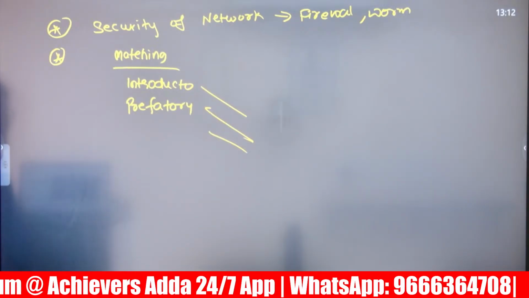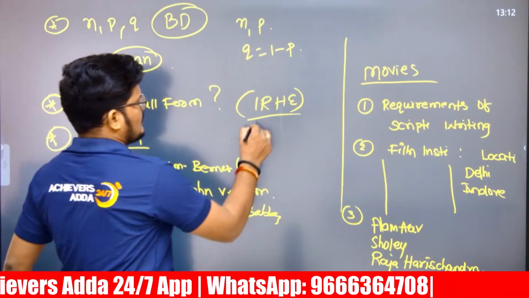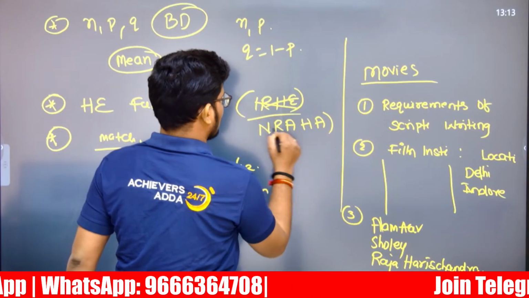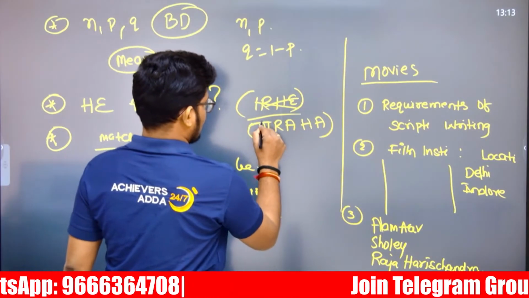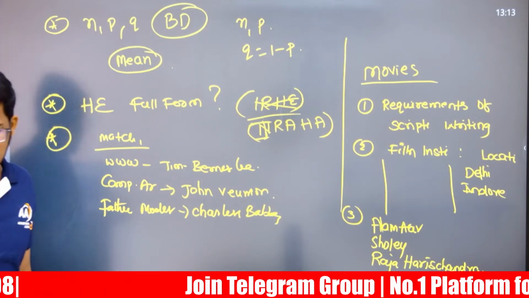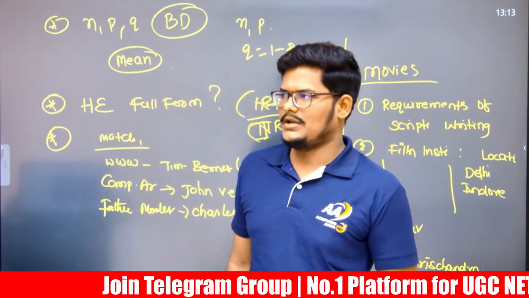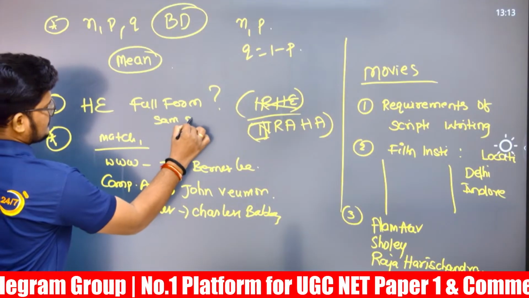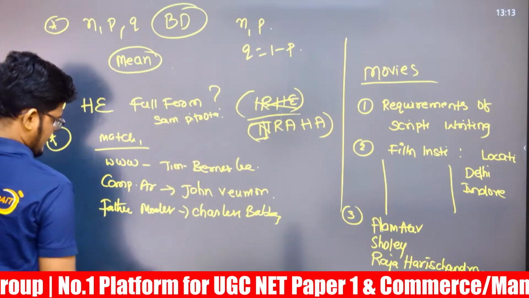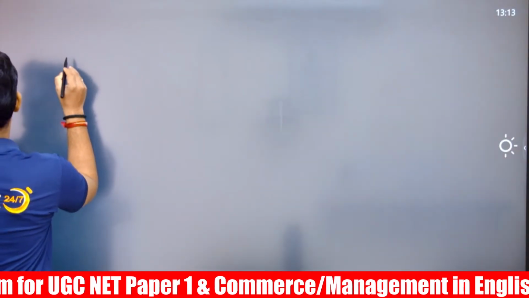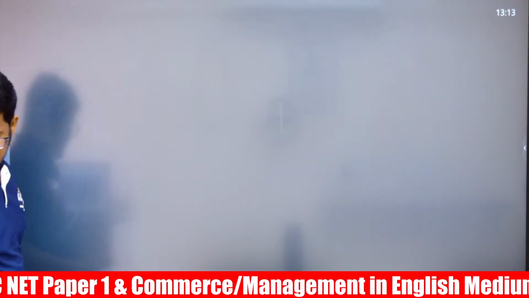This is related to IRA full form. This has been covered in the National Knowledge Commission. IRA, Independent Regulatory Authority of Higher Education, which has been suggested by the National Knowledge Commission 2005, Sam Pitroda Commission. There is a short which I posted on this, concept number 12, if I am not wrong. Next, there is also one question related to this. Let me tell you the exact question also.